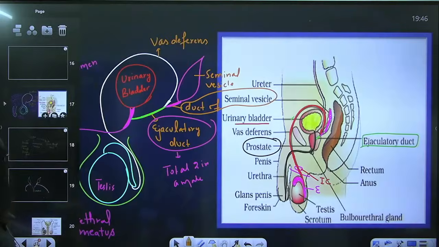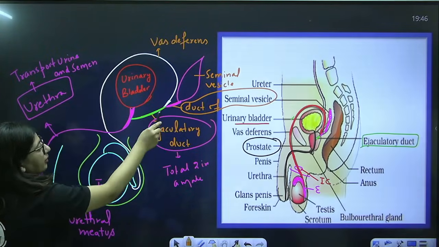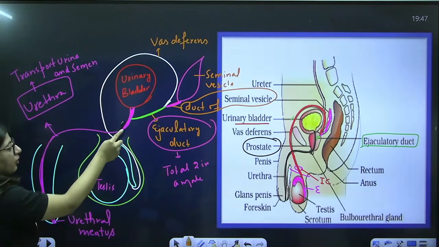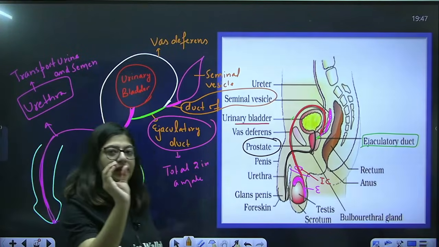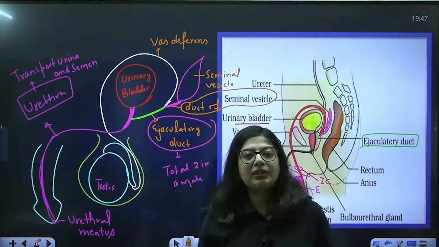Let me show it here. The vas deferens and duct of the seminal vesicle together form the ejaculatory duct, which will enter the urethra. The urethra has three portions. It moves inside the penis and opens to the outside through an opening, and that is the urethral meatus. Through this, both urine and semen come out.